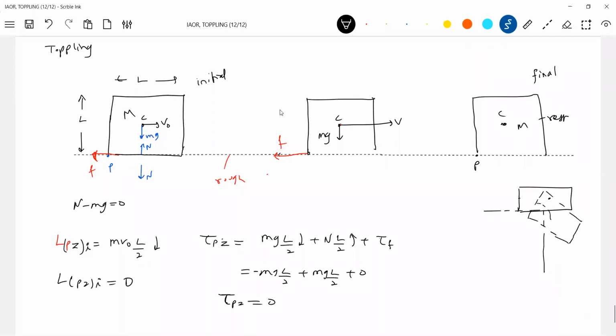So what your teacher is saying: initial angular momentum is non-zero about an axis passing through point P and perpendicular to the plane. What is that initial point? This one. With time, what happens? As it slides, the velocity of the block decreases. Then you calculate angular momentum at any instant of time. It keeps on decreasing, and we know V should be less than V naught.